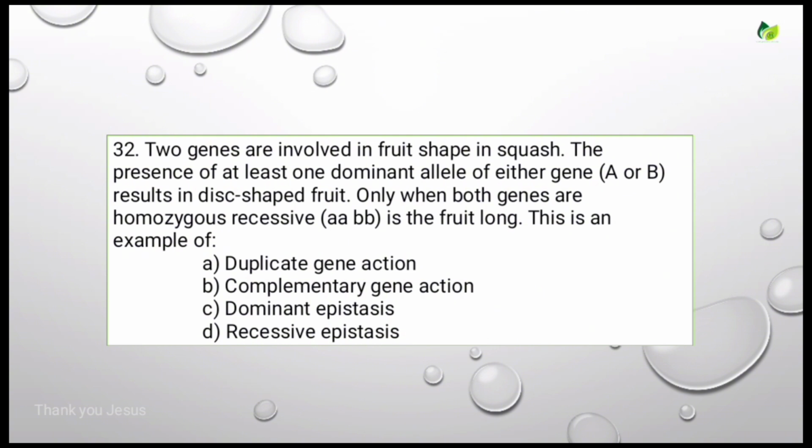Two genes are involved in fruit shape in squash. The presence of at least one dominant allele of either gene A or B results in disc-shaped fruit. Only when both genes are homozygous recessive, that means small a, small b, is the fruit long. This is an example of. Options are duplicate gene action, complementary gene action, dominant epistasis, recessive epistasis. So this is called duplicate gene action. Let's see the next question.